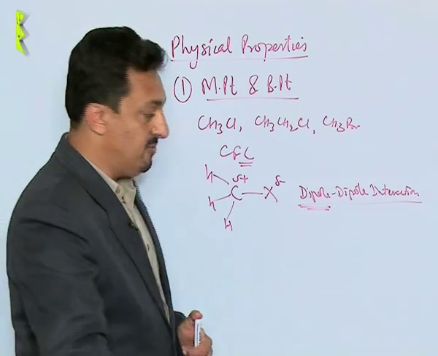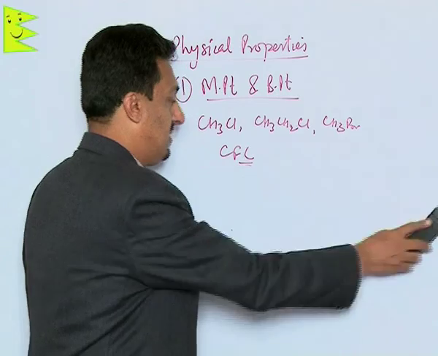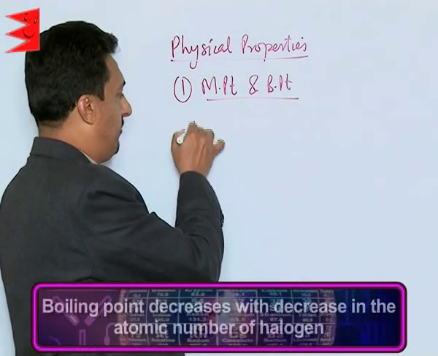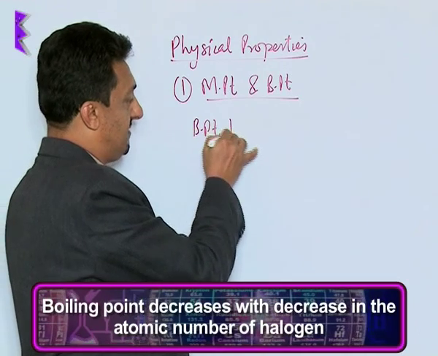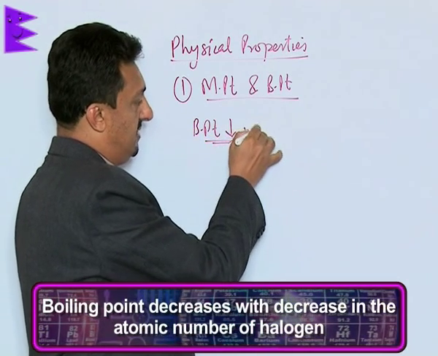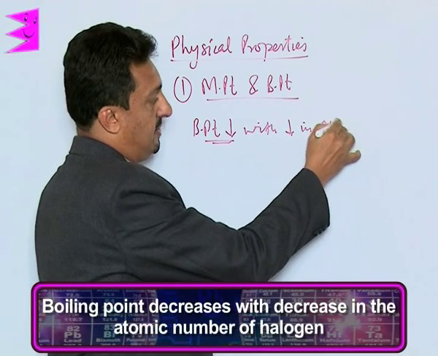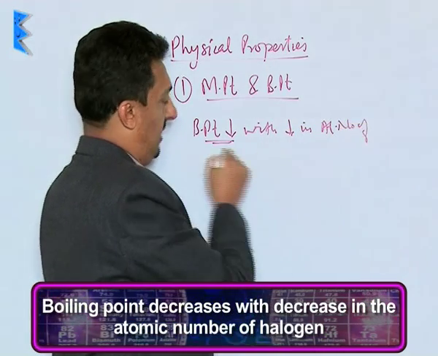Now what we need to know next is that among the different alkyl halides, the boiling point decreases with decrease in atomic number of halogen.